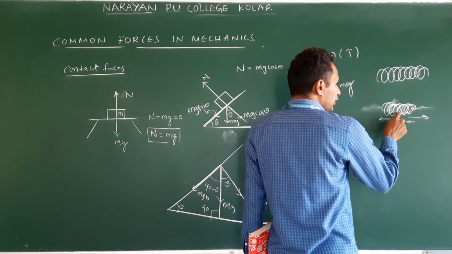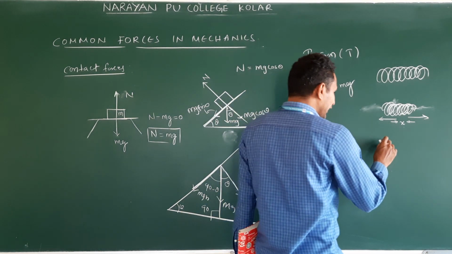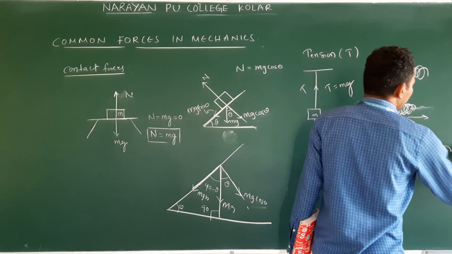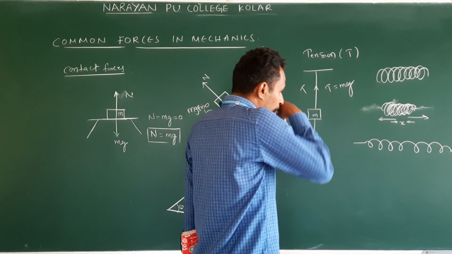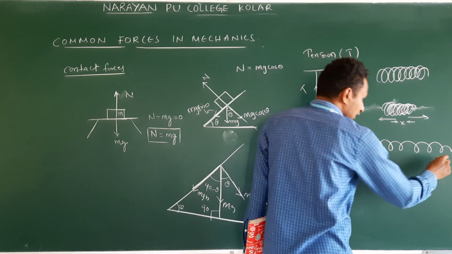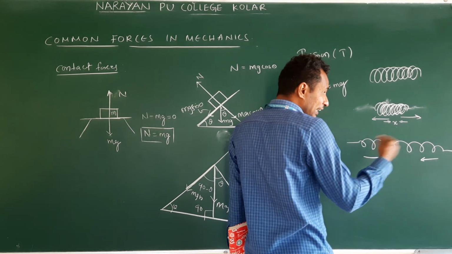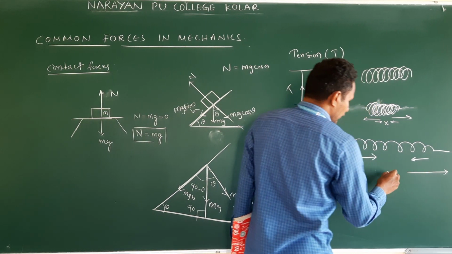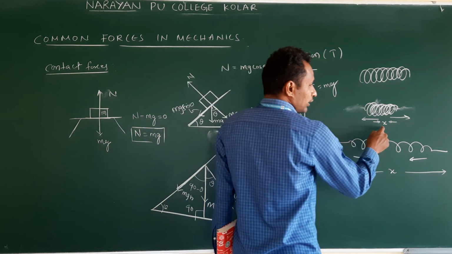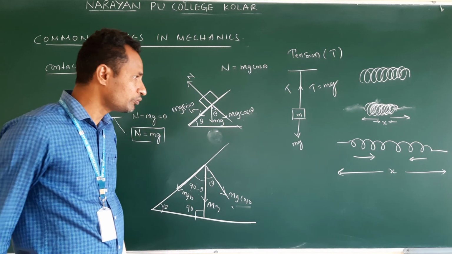And the force developed in the spring is opposite to the displacement. Suppose you elongate, now the spring is elongated. When we elongate the spring, the force developed acts inwards into the spring. But elongation is outwards. In this case also, force and displacement are in opposite directions.